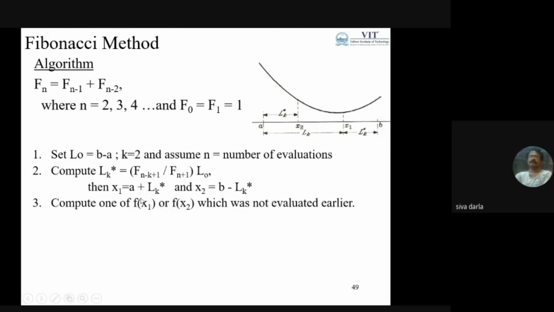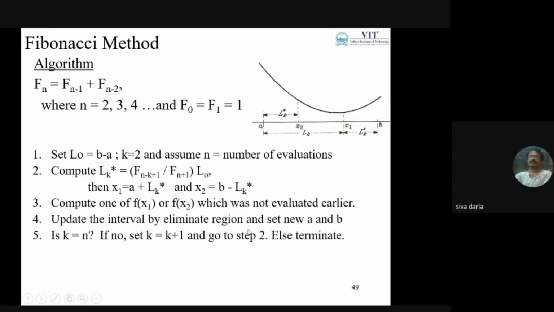Accordingly, we can compute one of f of x1 and f of x2, which was not evaluated earlier. So after the first initial two computations, we compute only one each time. Then you update the interval of uncertainty by eliminating the region, setting a and b as the new values, then repeat the process, provided k is not equal to n.